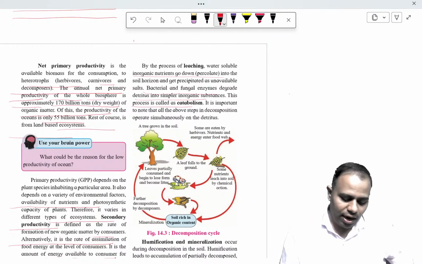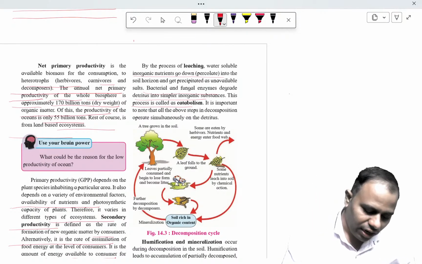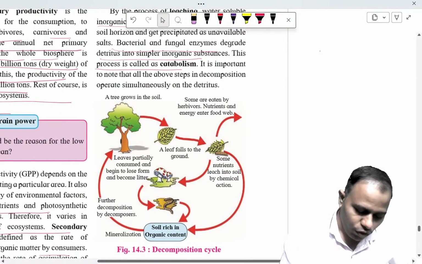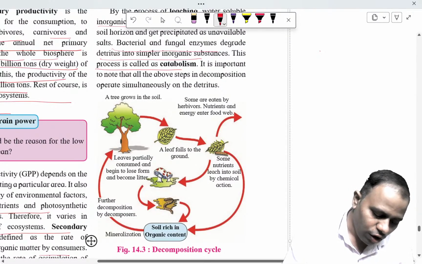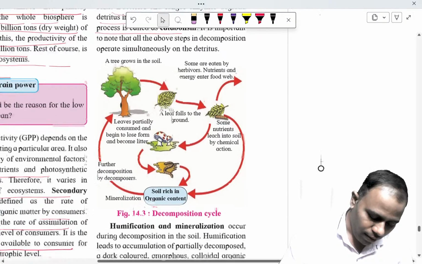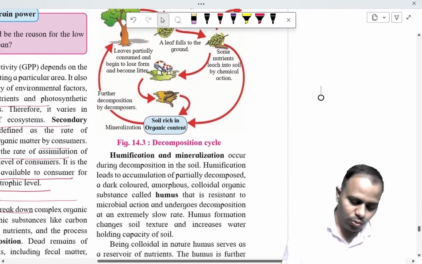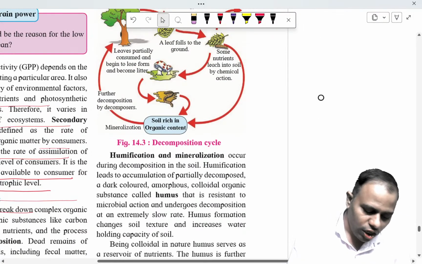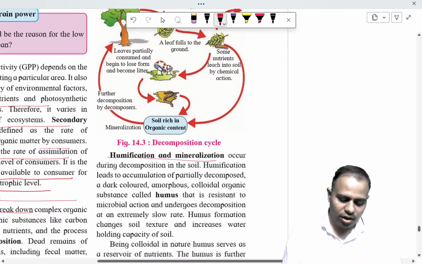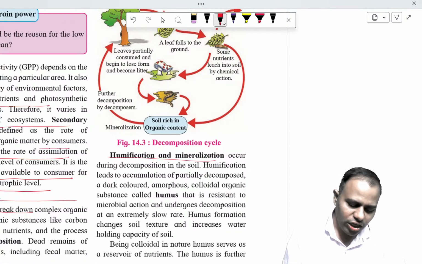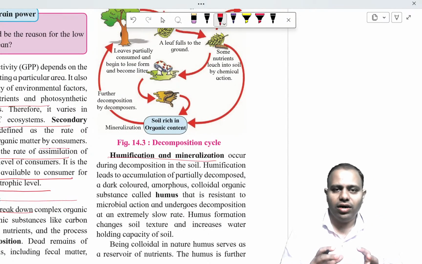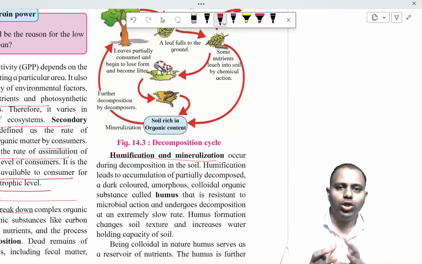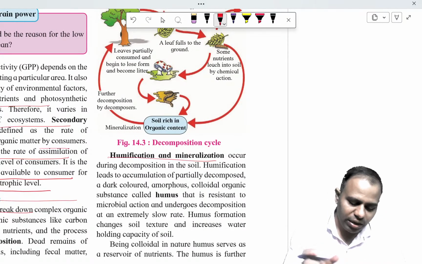Diagrammatically, the decomposition cycle is shown to you here, where all the different organisms responsible for decomposition are shown. This is how decomposition takes place, and after decomposition humification and mineralization occur. Humification is the decomposition of the dead and decomposed matter and its mixing with soil.